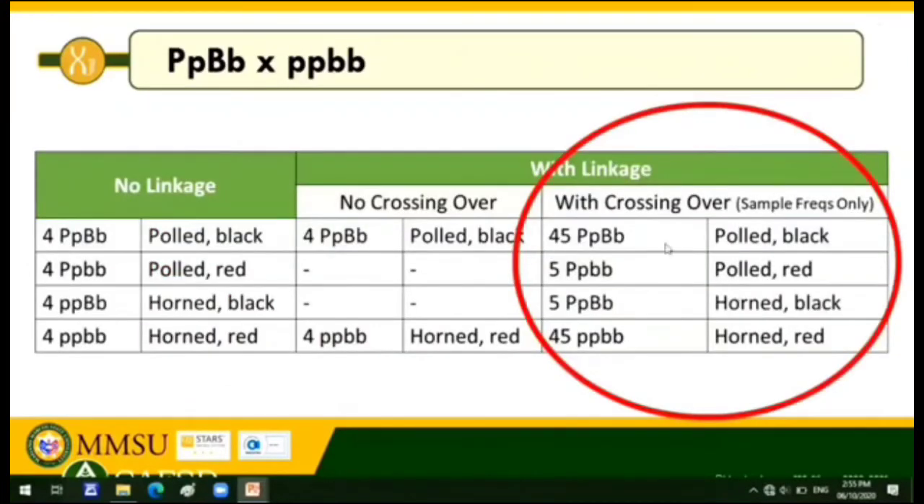So, ito na siya. We have 45 polled black, 5 polled red, 5 horned black, 45 horned red. Okay? So, ito yung parentals, ito yung parental combination. So, parentals because, bakit tinawag siyang parentals? Because the parents are or have the same genotypes with that of the parentals. So, pareho yung genotypes nila. Alright?